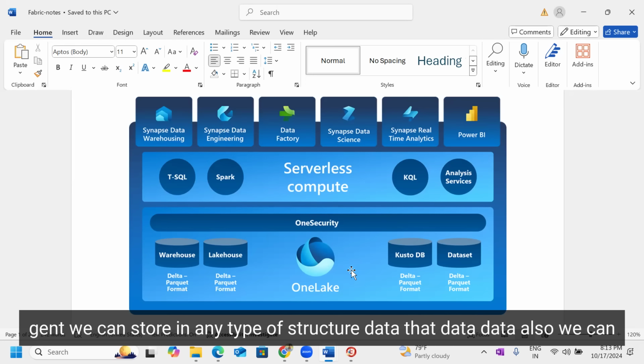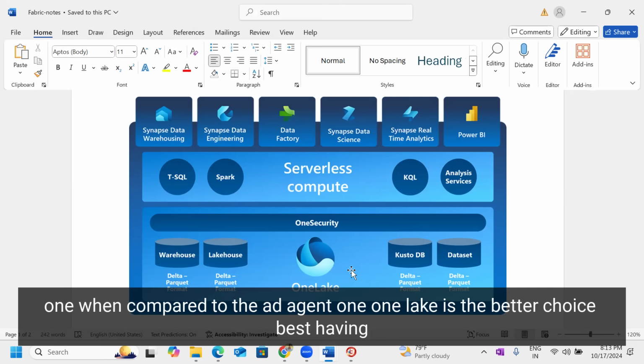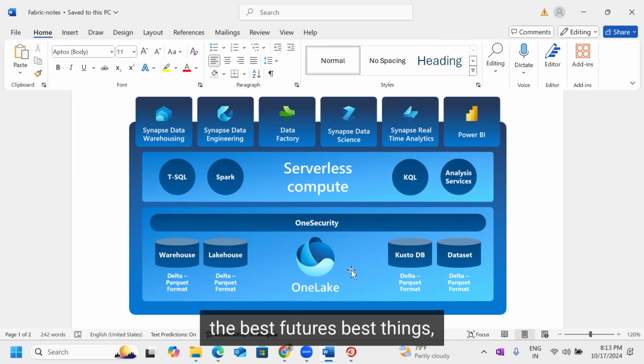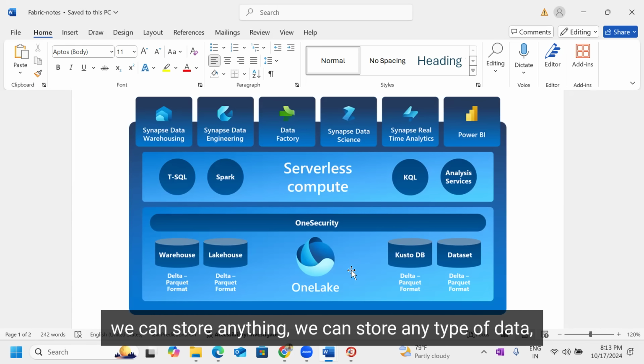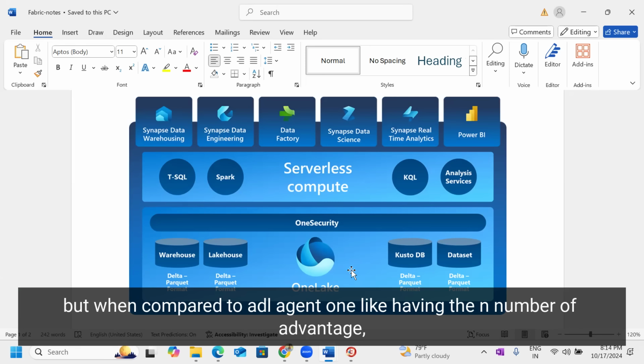In Azure Data Lake Gen 2, we can store any type of structured data, and that data also we can store. Parquet data, CSV data, any type of data we can store in OneLake. Compared to ADLS Gen 2, OneLake is the better choice, having the best features. We can store any type of data, a large volume of data, in OneLake, same as ADLS Gen 2, but compared to ADLS Gen 2, OneLake has n number of advantages.